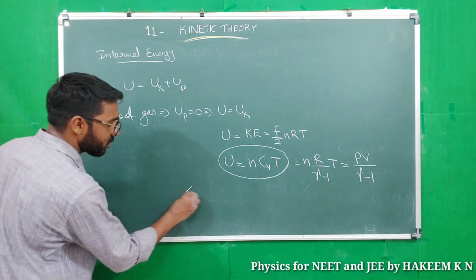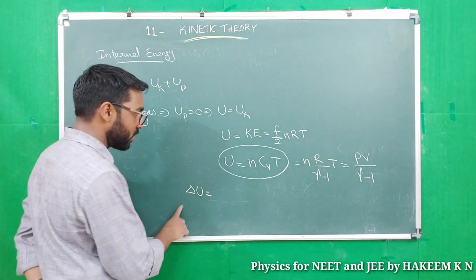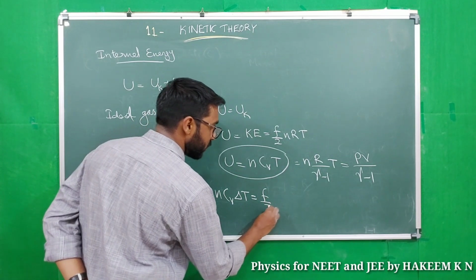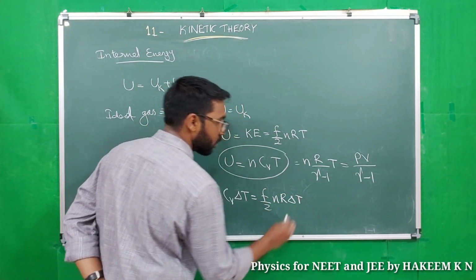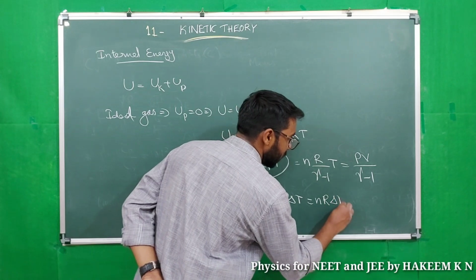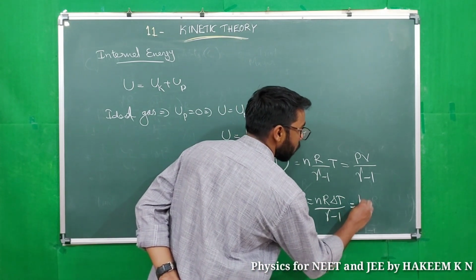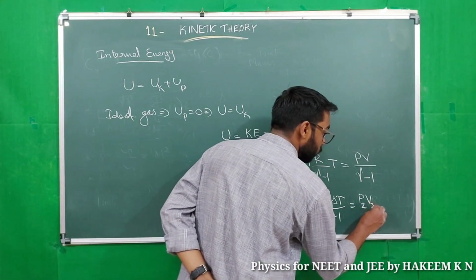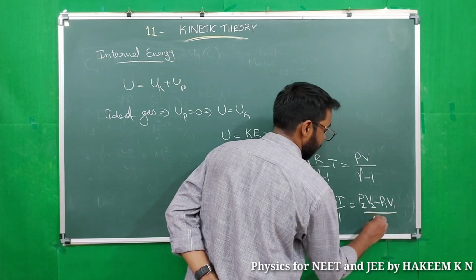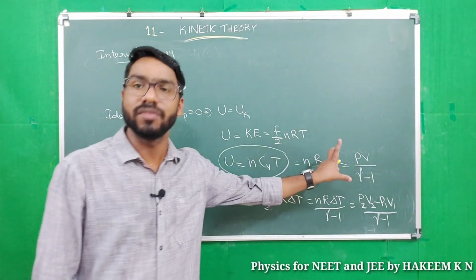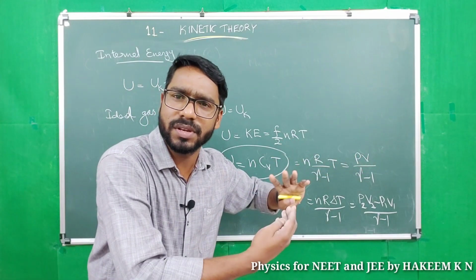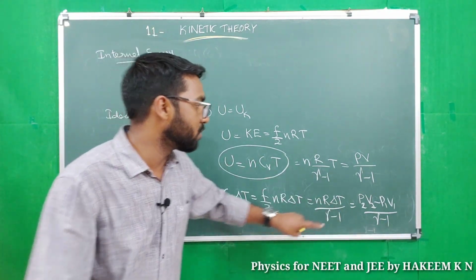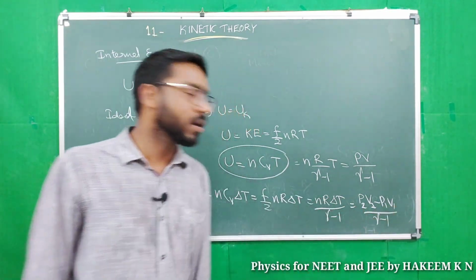Then what is internal energy change? Internal energy change equals nCv delta T, or F by 2 nR delta T, or nR delta T by gamma minus 1, or P2 V2 minus P1 V1 divided by gamma minus 1. Here PV will change. Sometimes pressure will change or sometimes volume will change. PV equals nRT as temperature changes. That's why we wrote here P2 V2 minus P1 V1 by gamma minus 1.